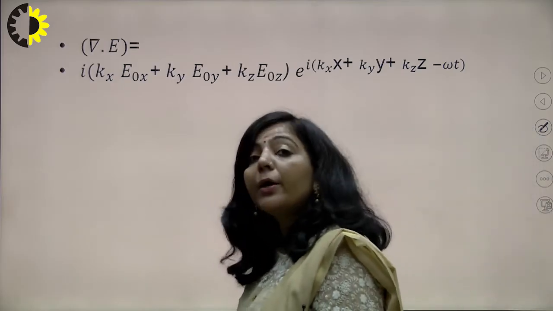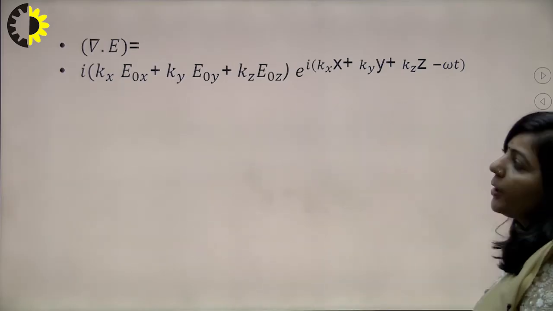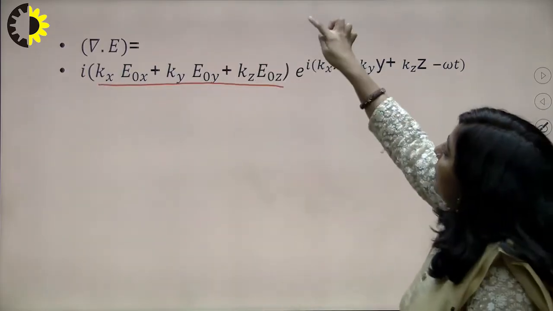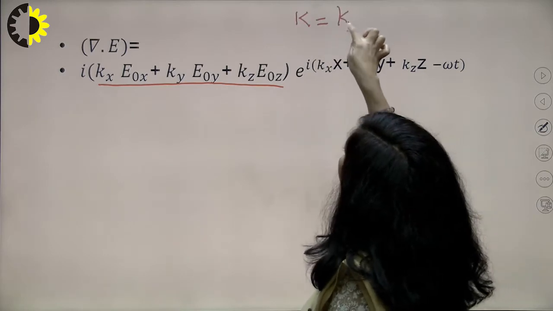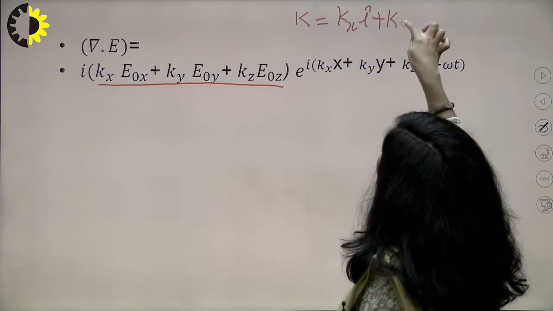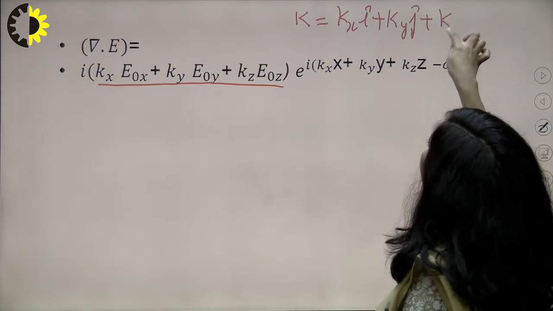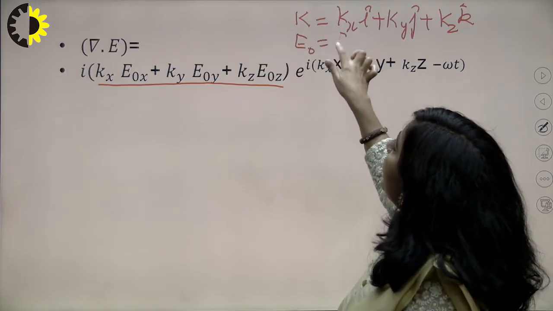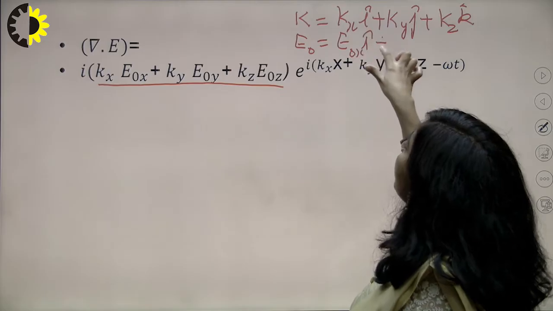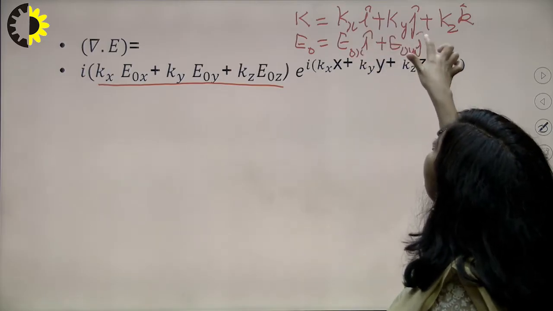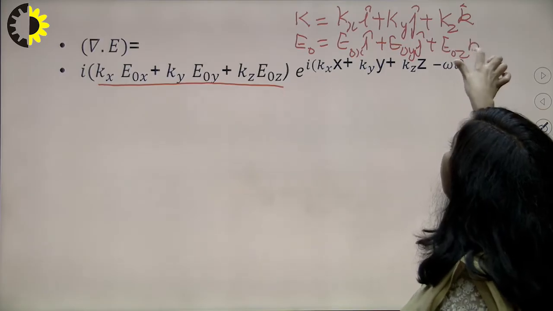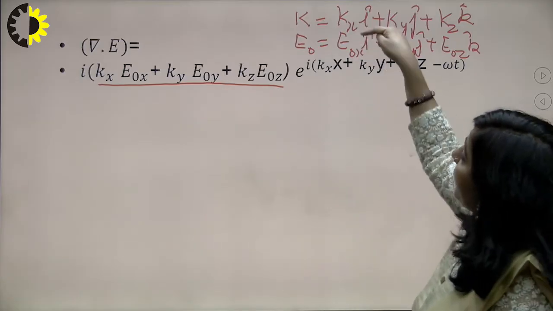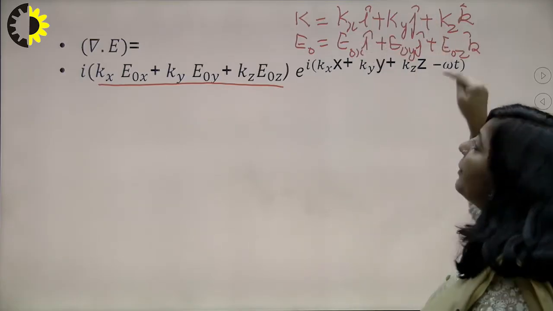What is this i? This is iota, root minus 1, into exponential. And you know this particular term in the bracket, you know k is kx i cap plus ky j cap plus kz k cap. This is the value of your propagation vector, right? And you also know what is the amplitude of the electric field vector in component form. It is E naught x i cap plus E naught y j cap plus E naught z k cap. So if you take the dot product of these two, what will be k dot E naught? That will be kx E naught x plus ky E naught y plus kz E naught z.